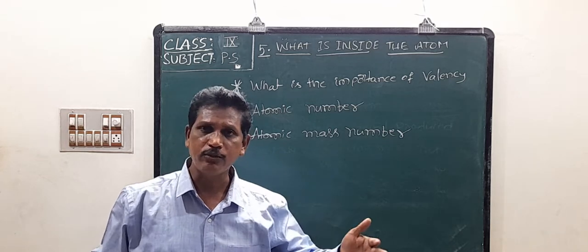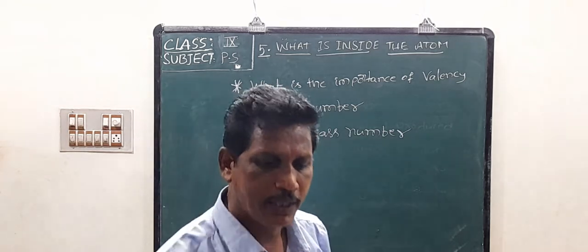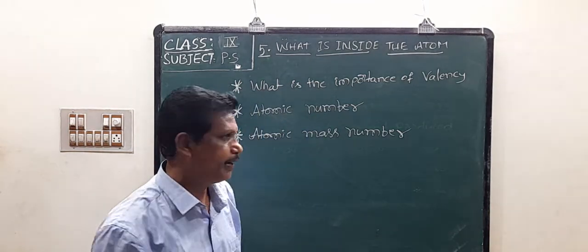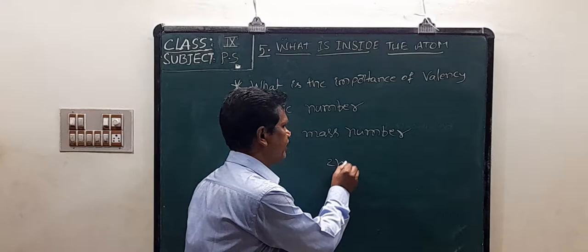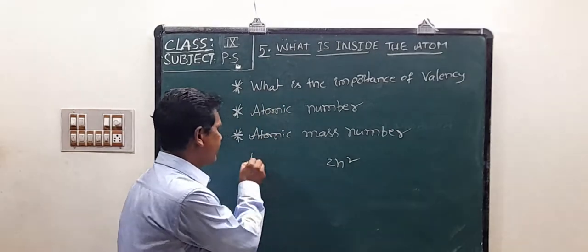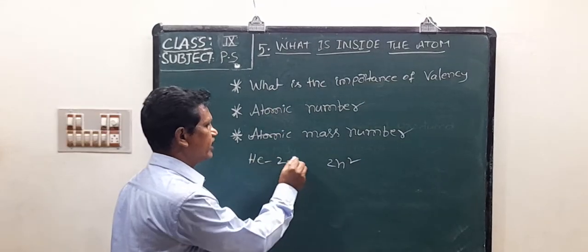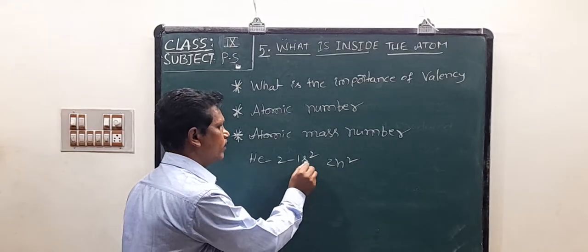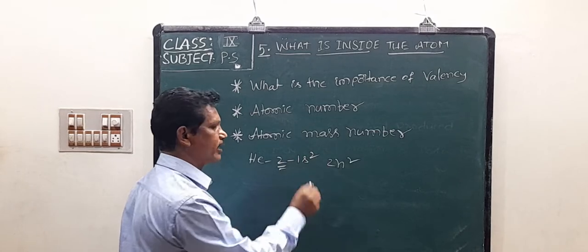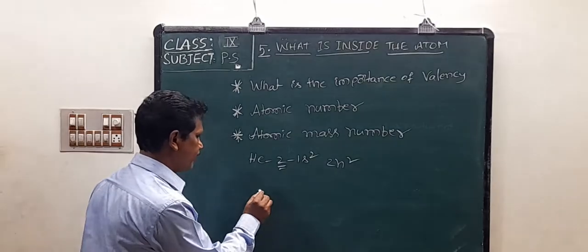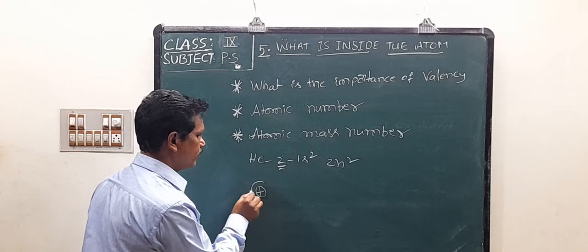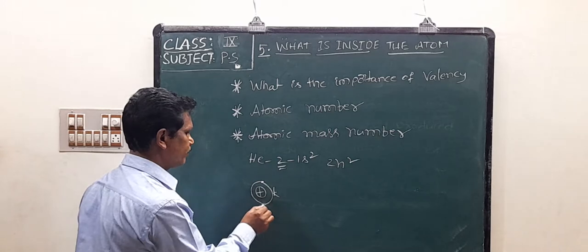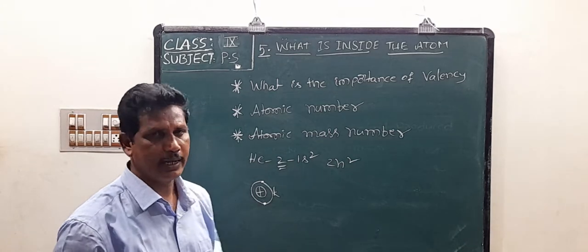We know the maximum number of electrons present in a given shell, stationary state or orbit is given by 2n square. 1s2 means it contains 2 electrons, present in the K shell, the first shell.